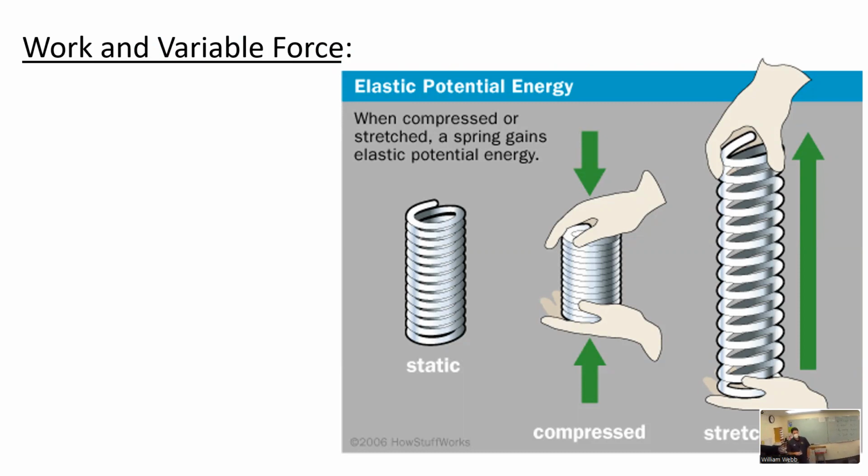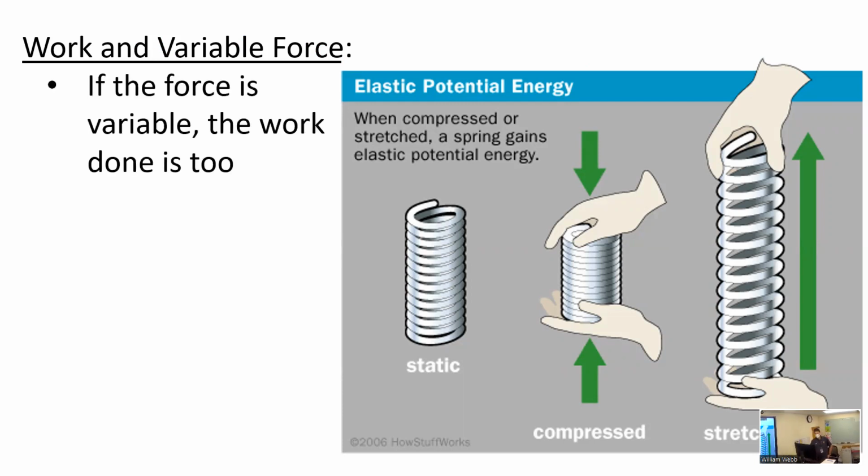So if you think about a spring, if I pull with 5 newtons of force, that spring is going to stretch a certain distance. If I pull with 4, does it stretch more or less? Less. If I pull with 10, more. So the amount of stretch is variable with the force. More force, more stretch. Less force, less stretch. And so we call it a variable force.